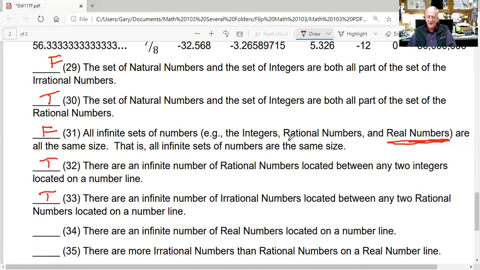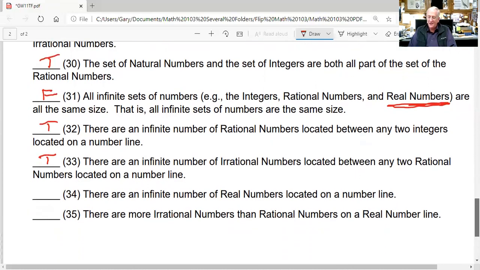There are an infinite number of real numbers located on a number line. There most certainly are, right? You never could count them. They go on forever. But it is a greater size of infinity than the set of integers, than the set of rationals, than the set of counting numbers. And like I said, we may return to that particular topic at the end of the course. So this is a true statement.